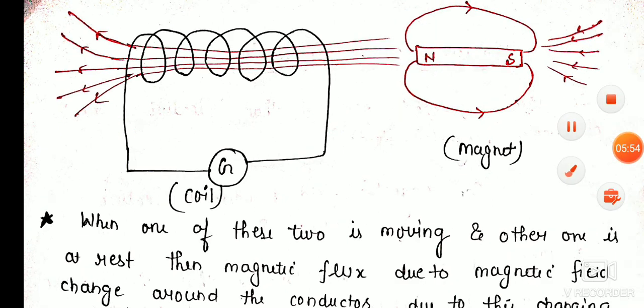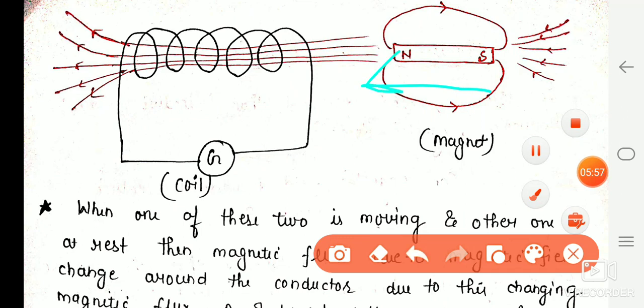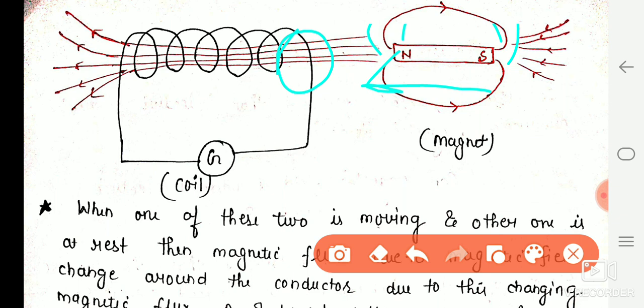when the bar magnet is moving towards the solenoid, the number of magnetic field lines passing through the unit area of the solenoid changes. Means the magnetic flux changes, because as the bar magnet moves towards the solenoid, the number of magnetic field lines passing through that area increases. So according to electromagnetic induction, the induced current occurs in the solenoid like that.